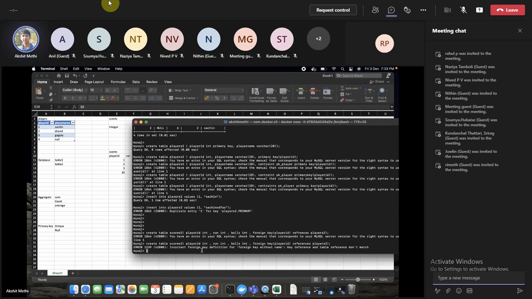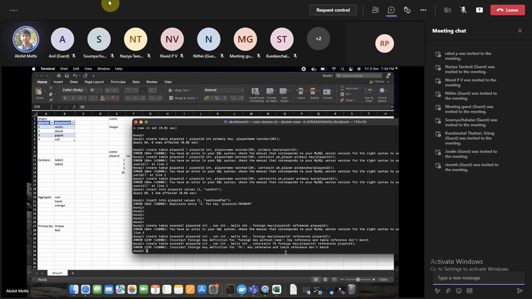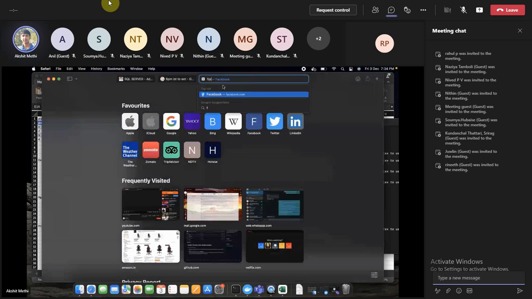So let's see what it is saying. Incorrect foreign key definition for foreign key without name. I will just check the syntax.